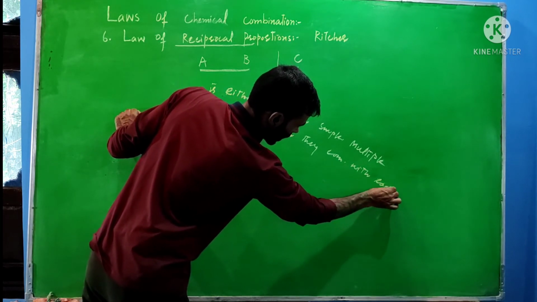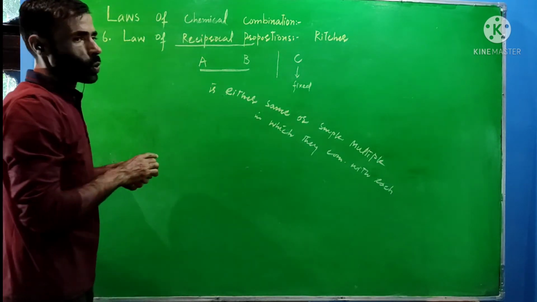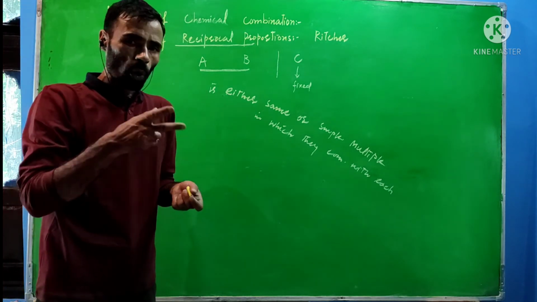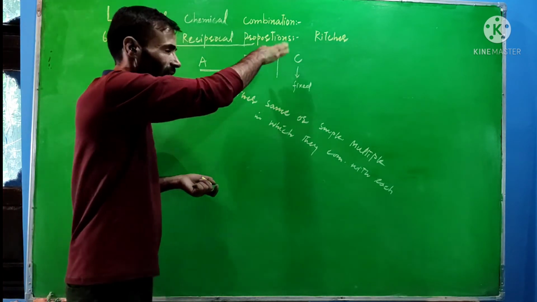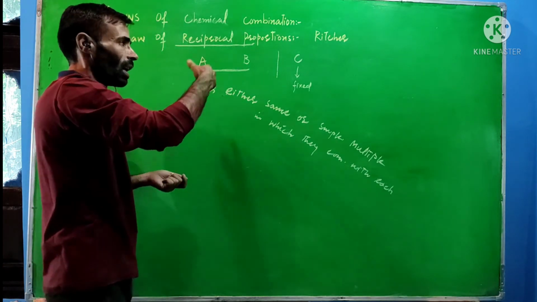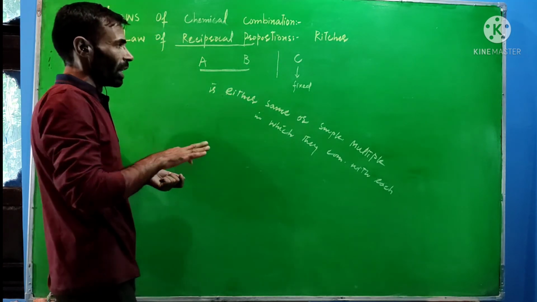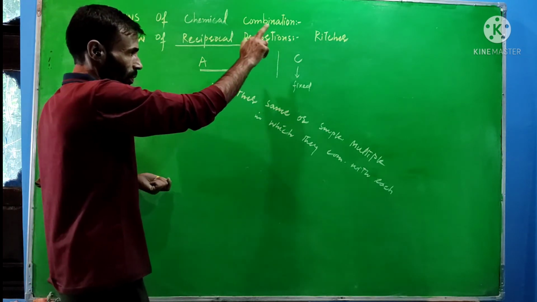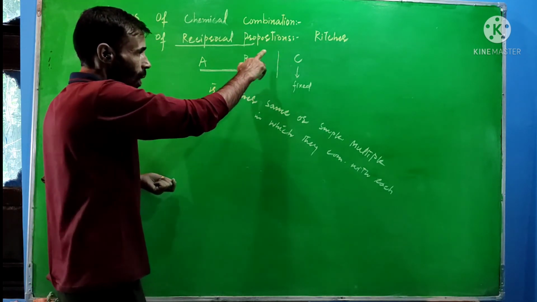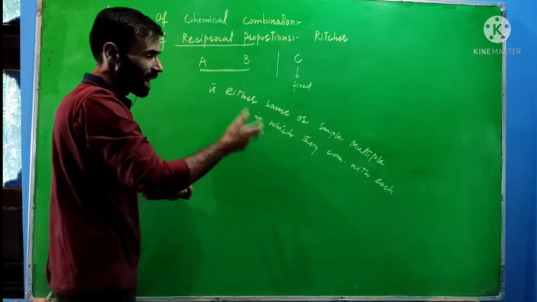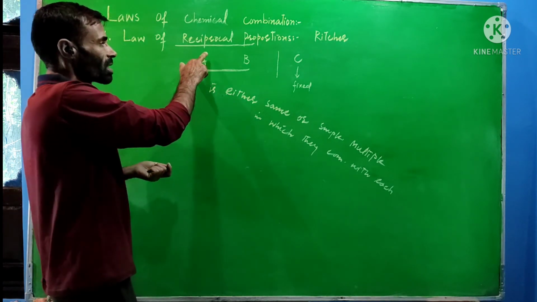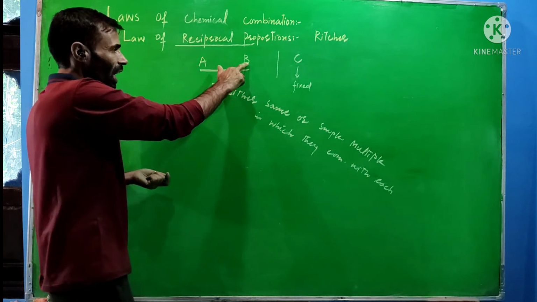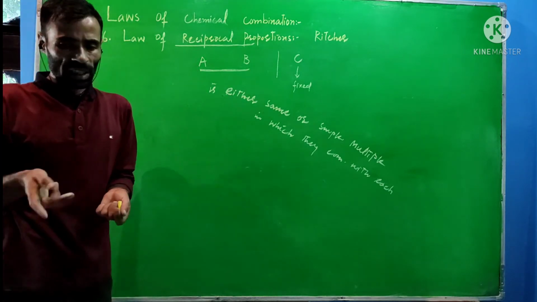Again, I will state, if we have two elements that combine with each other, and both of them also combine with a third element, forming compounds with the third element, the ratio of the masses of these two elements with the fixed mass of the third will be either the same or a simple multiple of the ratio of the masses in which they combine with each other.